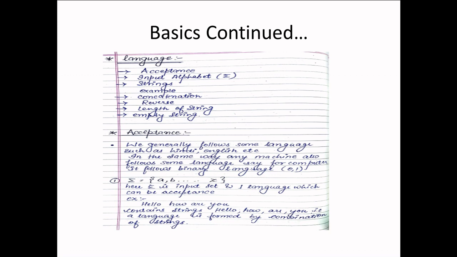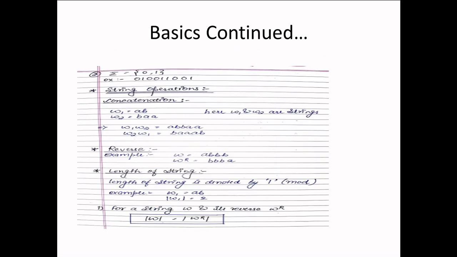Since it is a meaningful string, it is a language, and this language is made from the input alphabets. Now the second example: suppose the alphabets are 0 comma 1, then a string which can be made is 0 1 double 0 double 1 double 0 1.